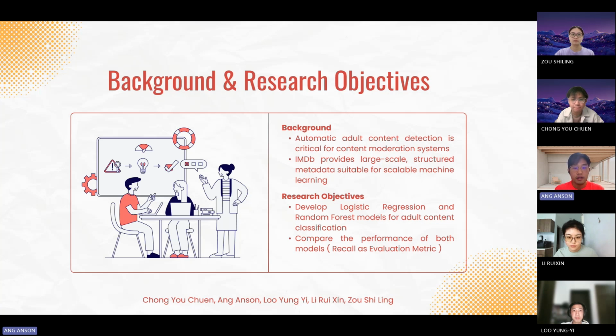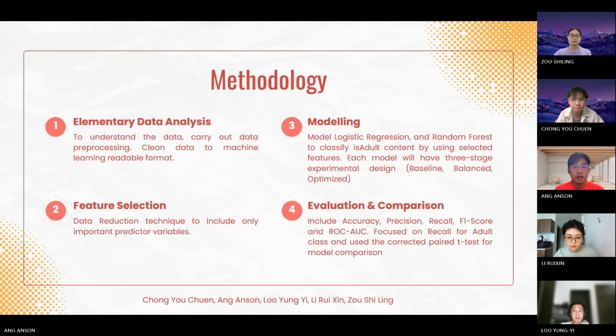In this project, we prioritize recall as our evaluation metric because a false negative is more dangerous than a false positive. Our workflow followed a standard pipeline: EDA, feature selection, modeling, and evaluation. And we specifically designed a three-stage experiment: baseline, balance, and optimize, which I will detail shortly.